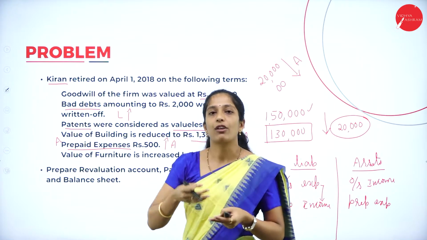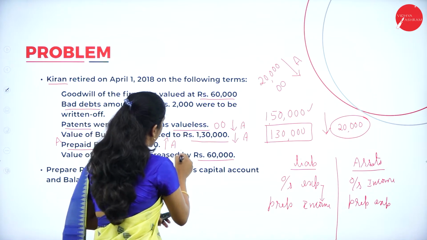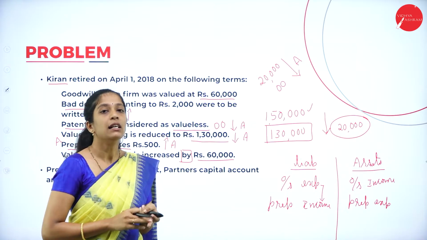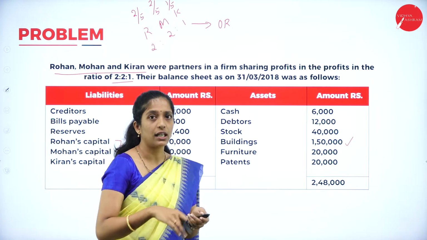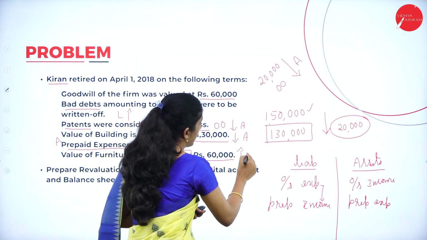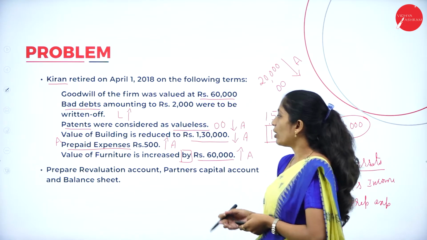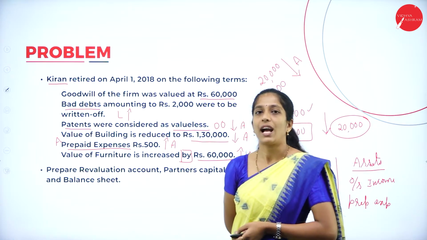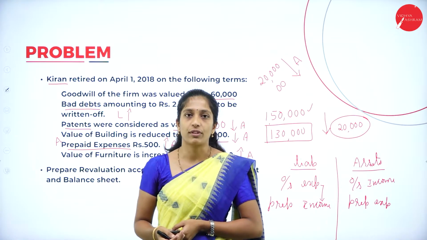Next, value of furniture is increased by rupees 60,000. To what extent has the value of furniture increased? By 60,000. Here they have given by 60,000. In the sense, the whole 60,000 has to be taken in revaluation account. So what was the value of furniture? 20,000. Now it is increased by how much? 60,000. So increase in asset, where do we record? In the revaluation account. Next, what they have told: prepare revaluation account, partners capital account and balance sheet. So we have to prepare revaluation account, partners capital account and balance sheet of the firm.